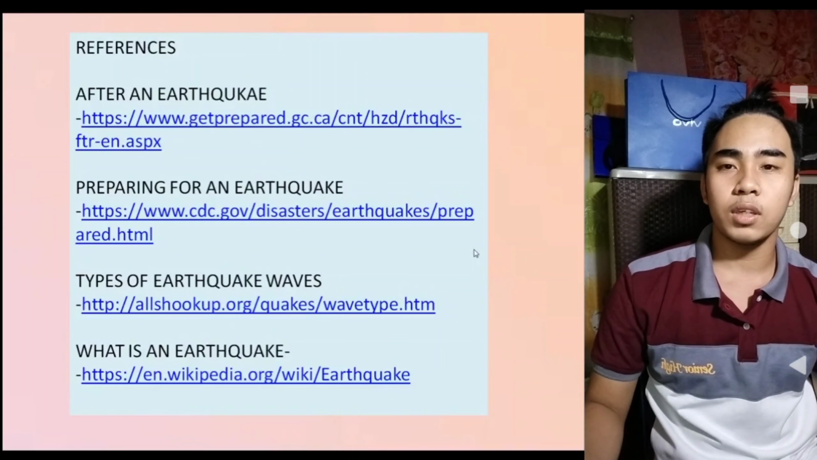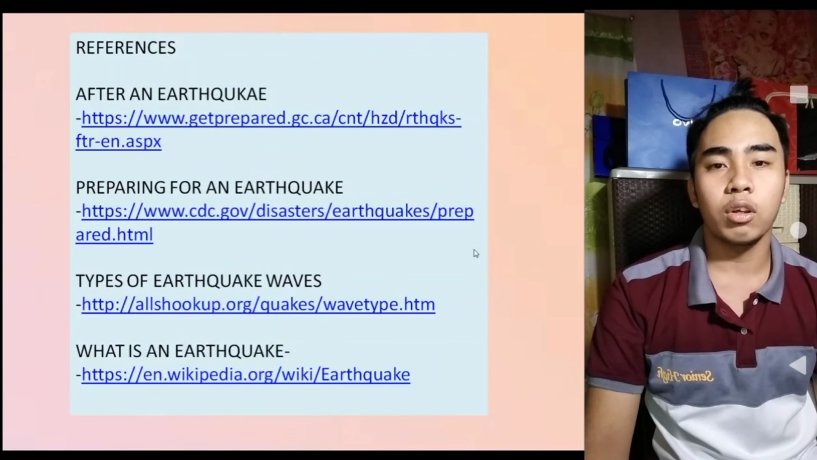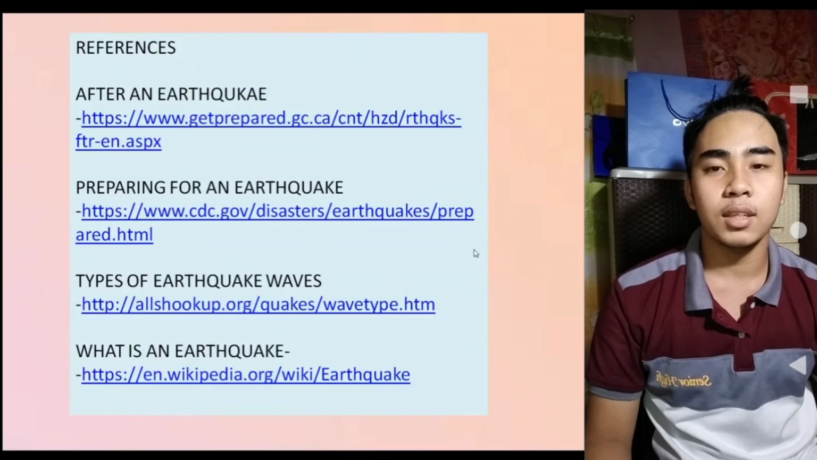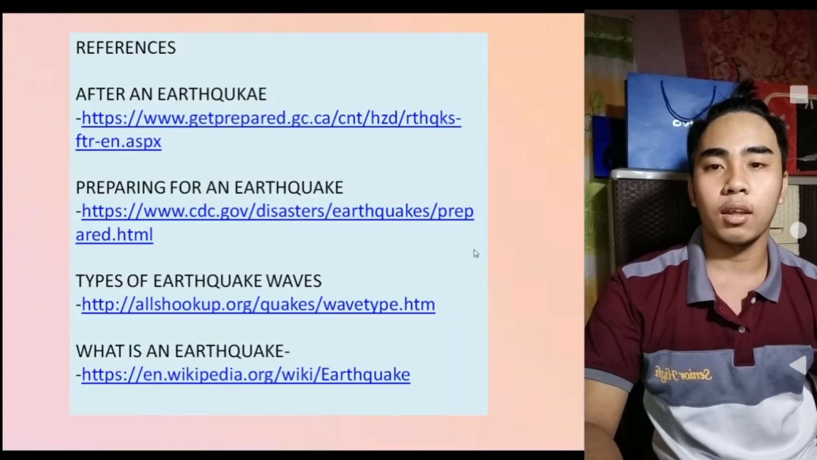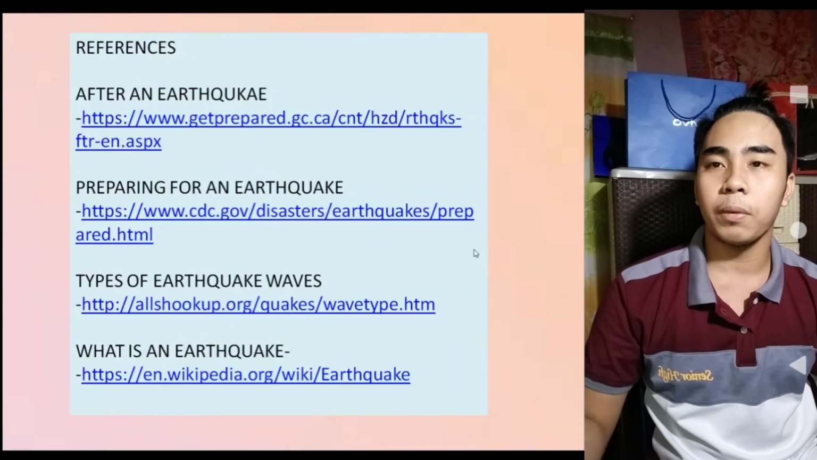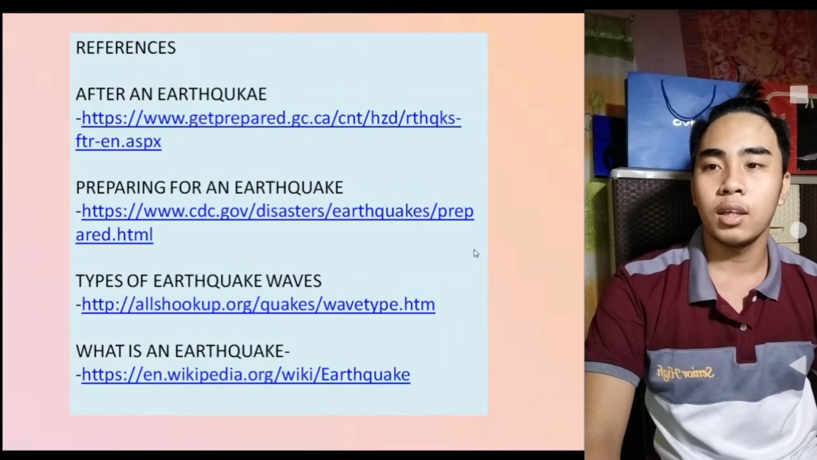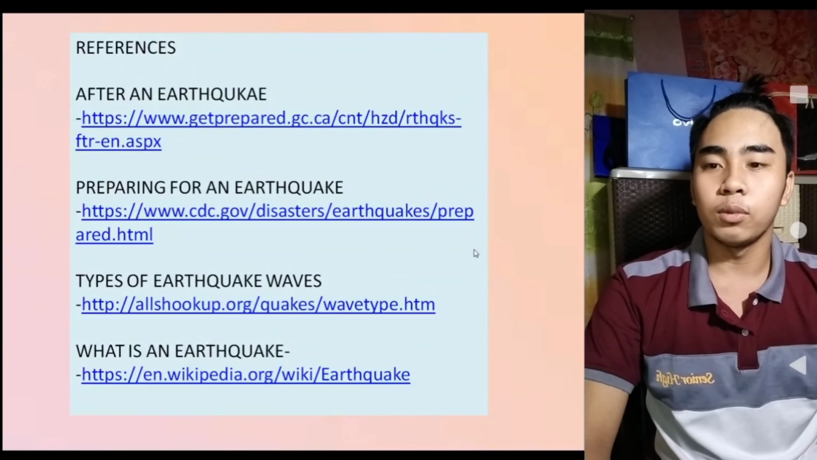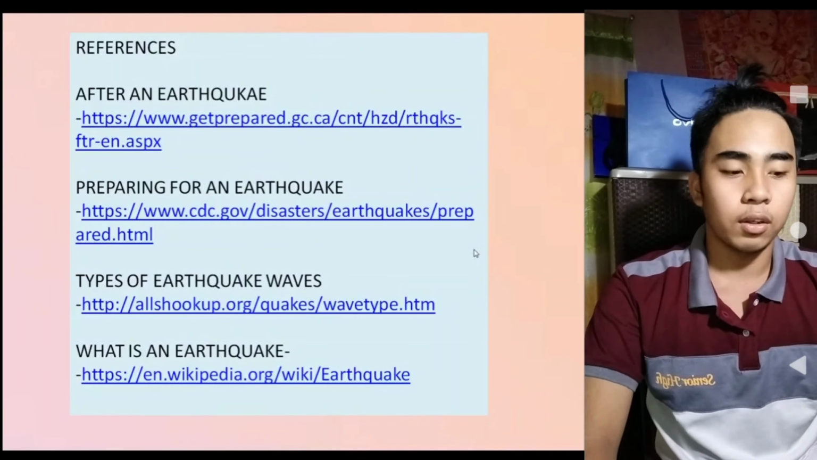So, kung meron pa kayong sarili nyong mga plano, siguraduhin yung tama para pag nagsakaling dumating nga yung earthquake, handa kayo. So, eto yung mga references ko kung saan ko yung mga nilagay ko dyan. Kung gusto nyo i-check, check nyo lang para makita nyo.